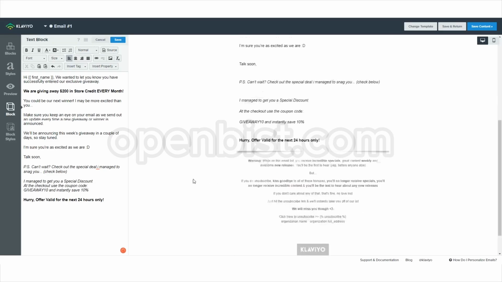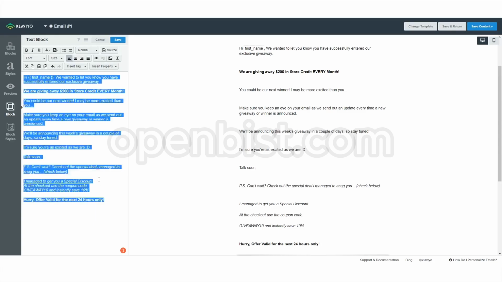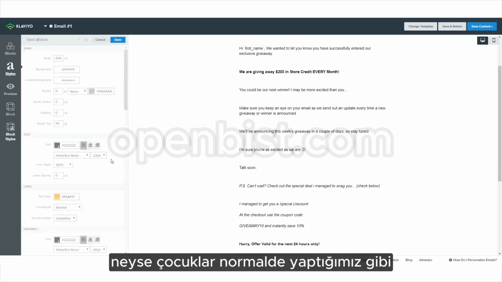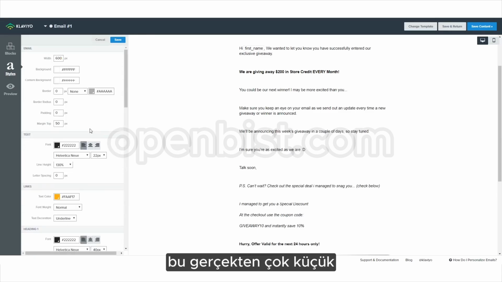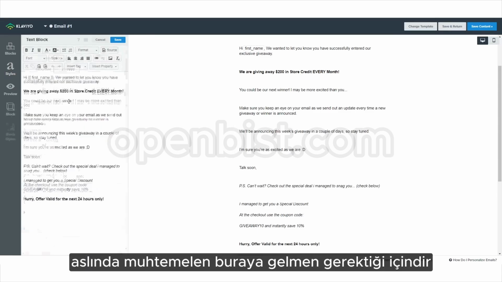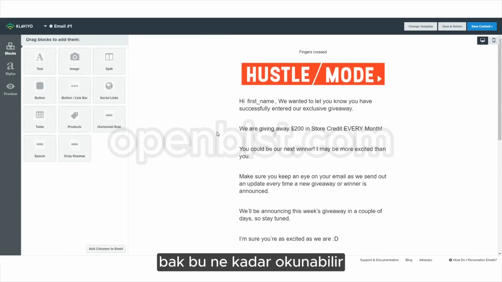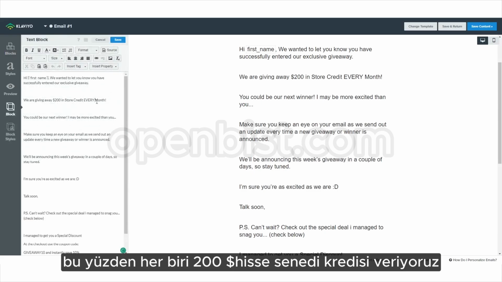So I don't know why this whole thing looks like it's in italic. Anyways, guys, as we usually do, we've got the 22. For some reason, this is really small. Actually, it's probably because you need to come in here and just delete that. So look at how much more readable that is. So we're giving away $200 in-store credit every...